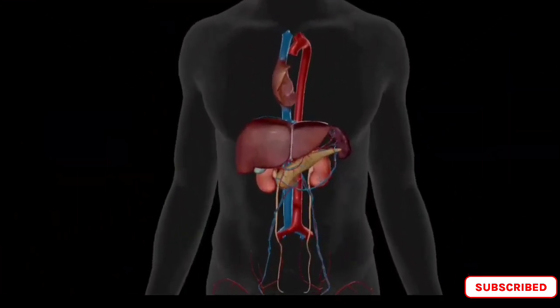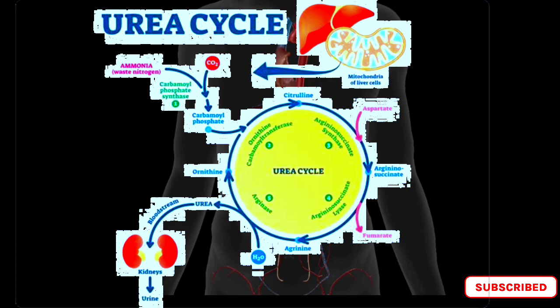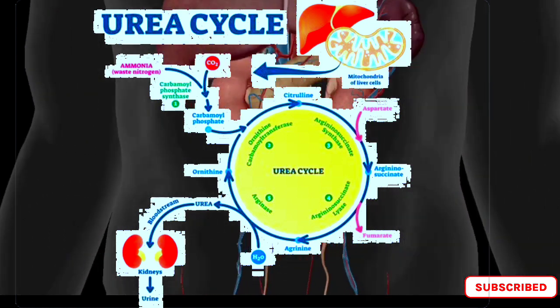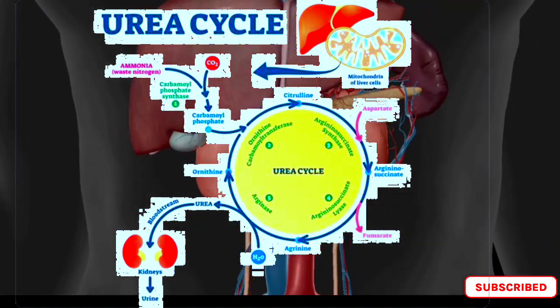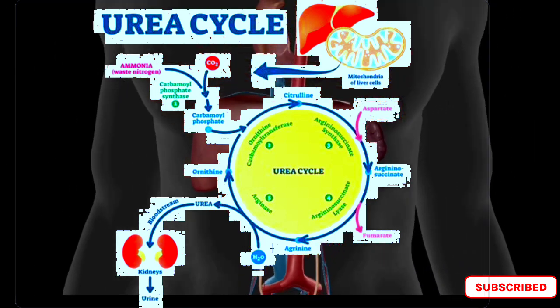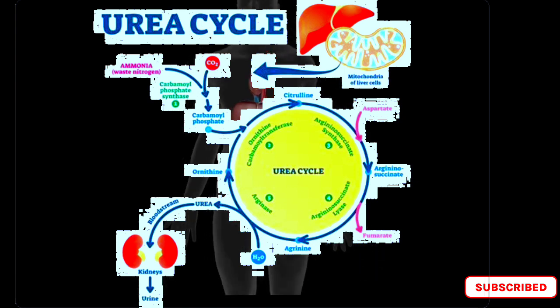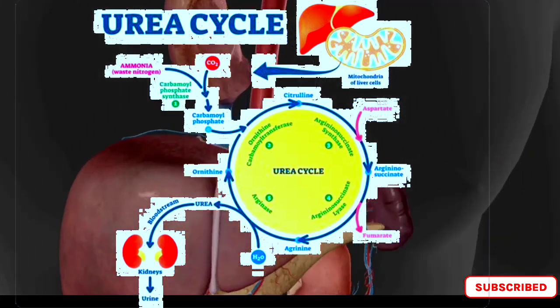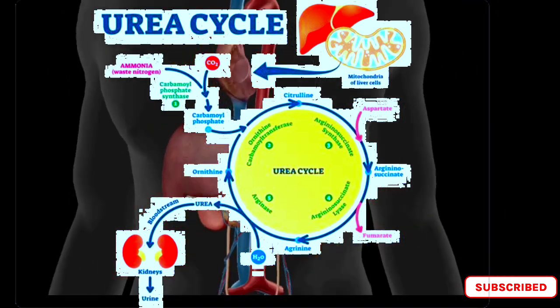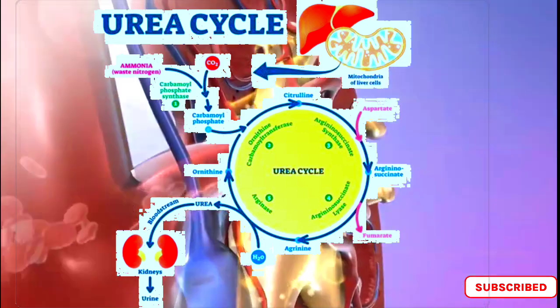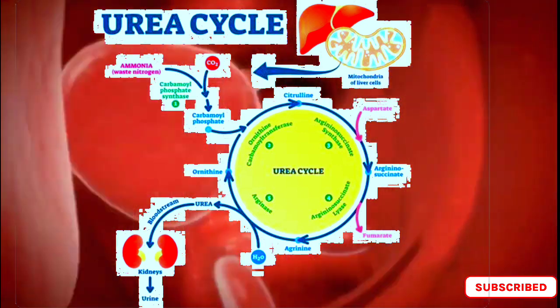The ornithine cycle is a metabolic pathway that occurs in the liver and helps to eliminate toxic ammonia. In this cycle, ammonia is converted to urea, which is less toxic and is excreted from the body. The ornithine cycle involves a series of enzyme-catalyzed reactions that convert ammonia to urea.